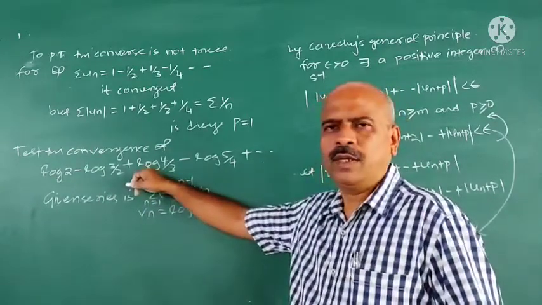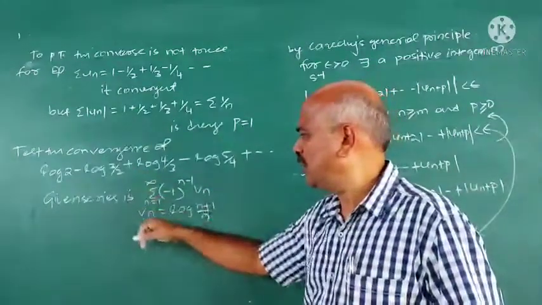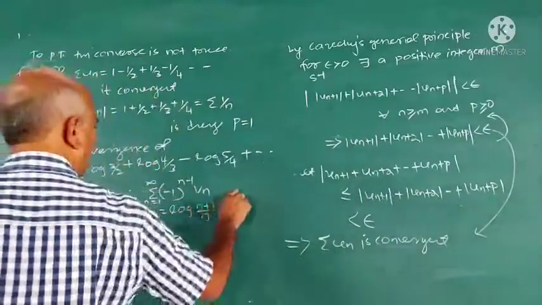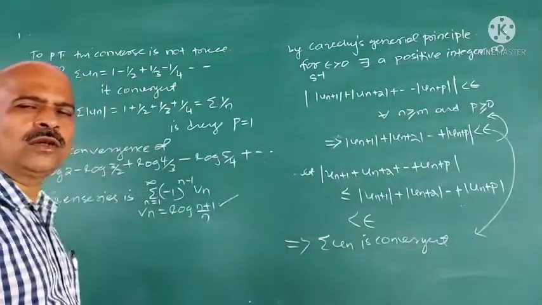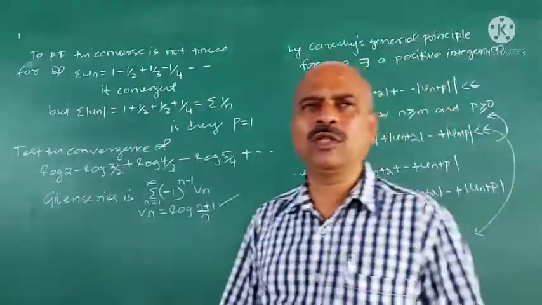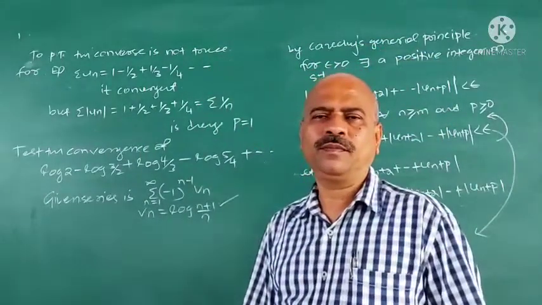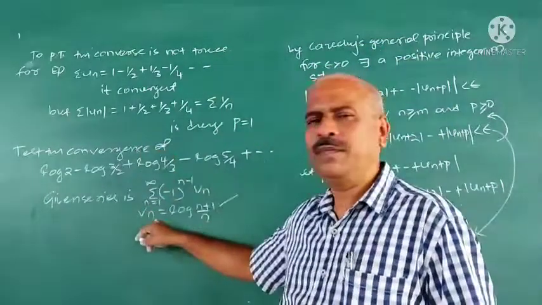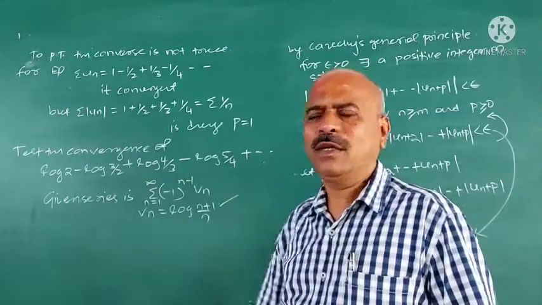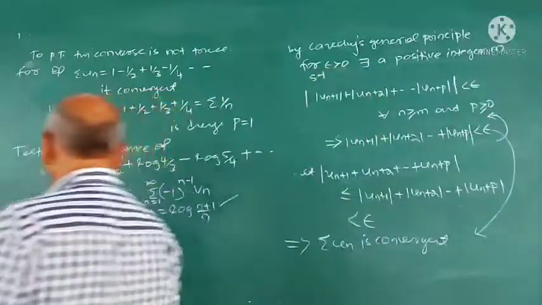So in terms of our notation, it is sigma minus 1 raised to n minus 1 Vn, Vn is log n plus 1 by n. First you have to write the given series in the form of sigma minus 1 raised to n minus 1 Vn. What is Vn? The convergence or divergence depends on this Vn. Vn is log n plus 1 by n.